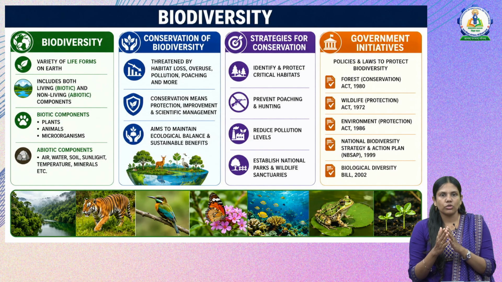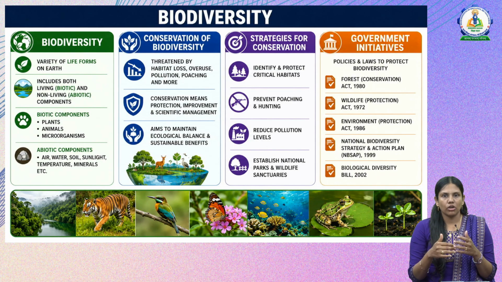Now, what happened to biodiversity? It is threatened because of habitat loss, overuse, pollution, poaching, and more. Some species are becoming extinct, or some species are losing their space on the earth. Conservation means protection, and it improves scientific management, and it also aims to maintain the ecological balance and sustainable benefits from biodiversity. Now, how to conserve this biodiversity?